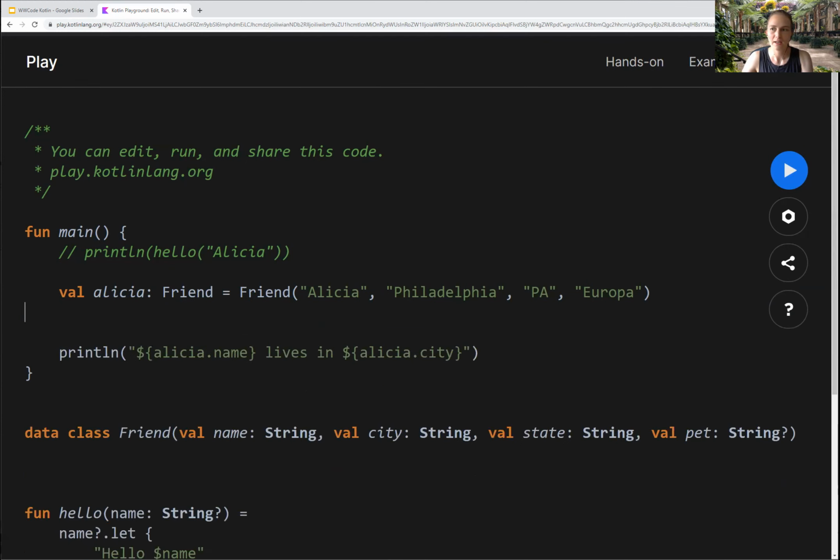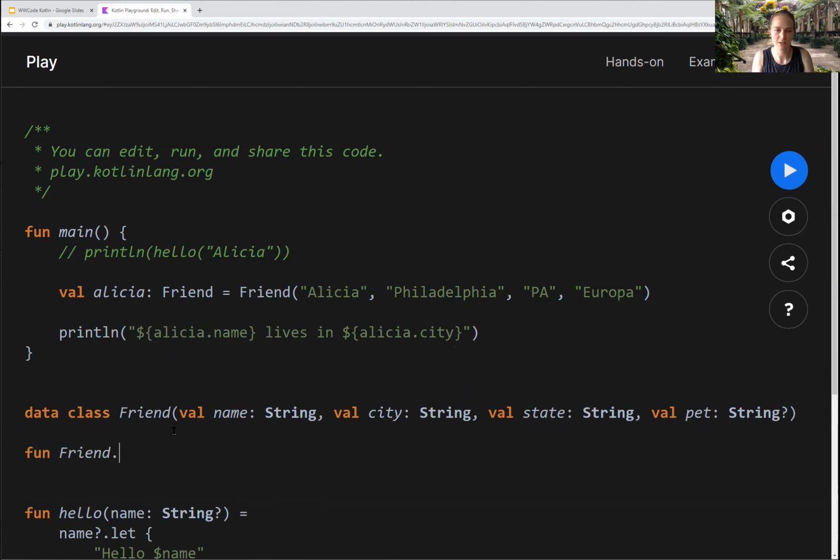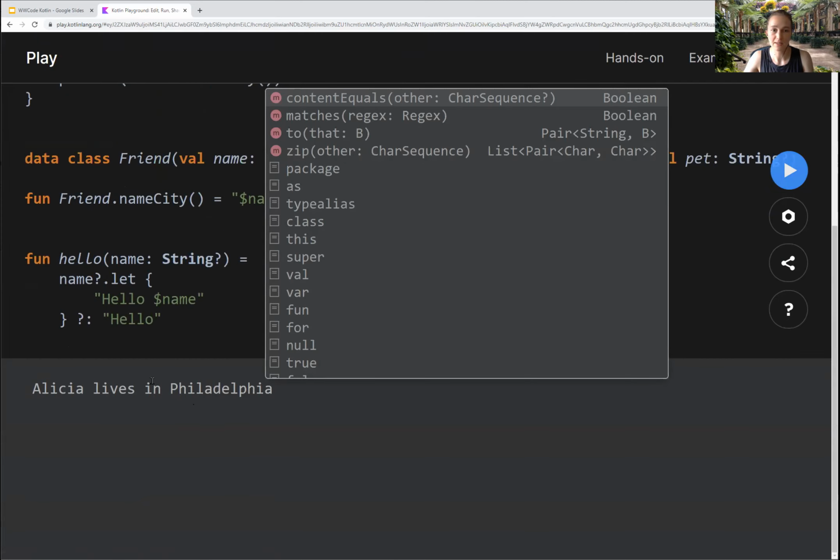All right, I have this friend and it's in another library and I just want to add this function to print the name in the city. So we can create that super easily. So we have fun friend name city equals, and we're going to do $name lives in $city. I've got my extremely concise declaration here, and I can just do Alicia dot name city. And I will explain a little bit more about what's going on here. And this prints the exact same thing.